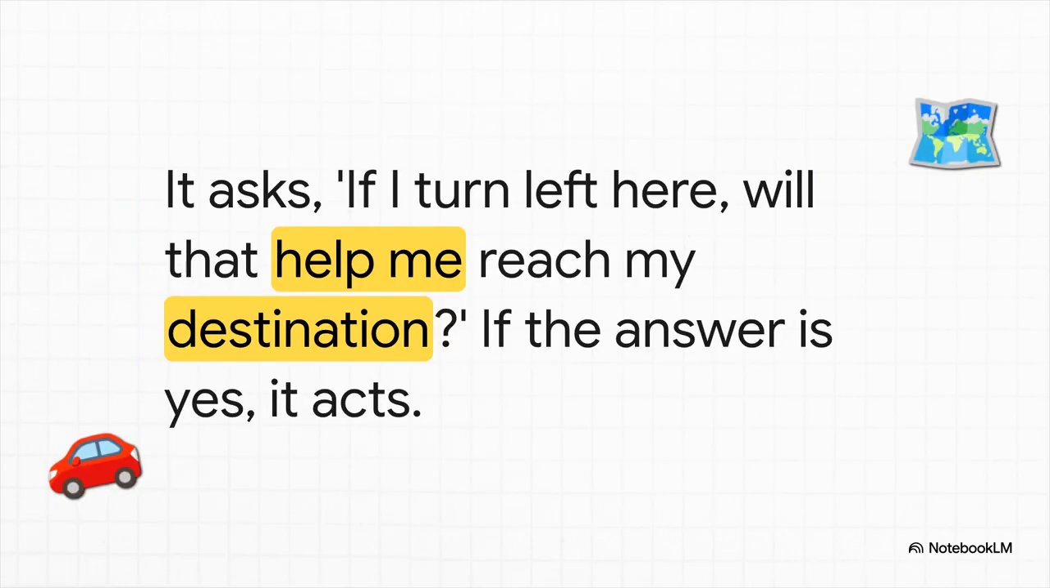A self-driving car is the perfect way to think about this. Its main goal is to get you to your destination, right? So it doesn't just react to the brake lights of the car in front of it. It's constantly thinking about future possibilities. It's asking, if I make this left turn, will that get me closer to my destination? And if the answer is yes, that's the action it takes.